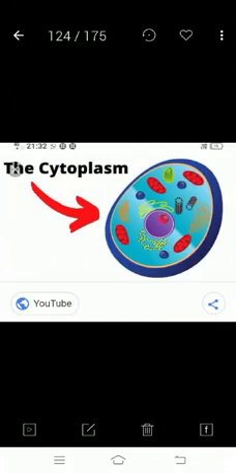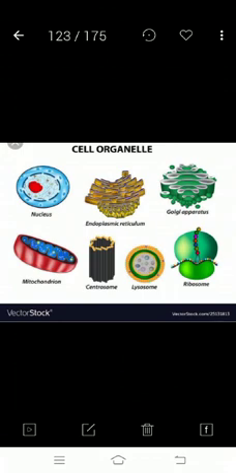Now we know about cytoplasm. Here I have told you that the jelly-like fluid found inside the cell is called cytoplasm. As the blue sky color, you are seeing this cytoplasm. These are the different cell organelles.